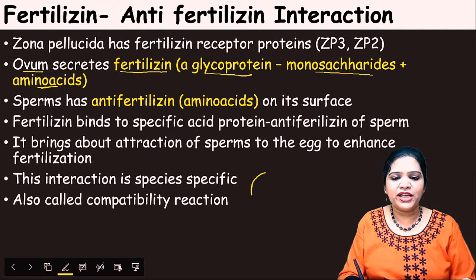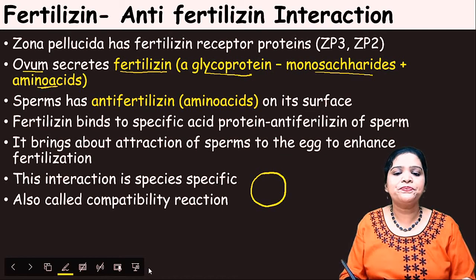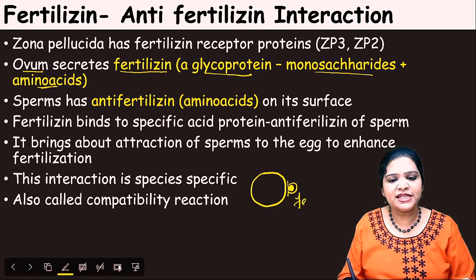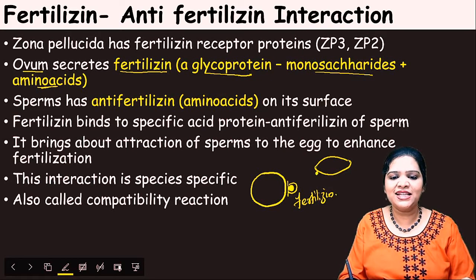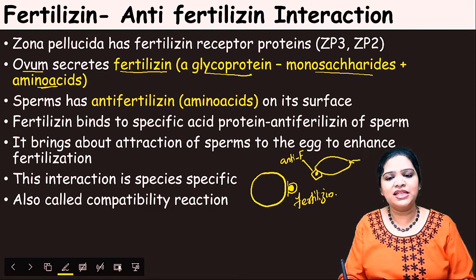So for example, if this is the ovum, the zona pellucida layer has some protein structure. This is called fertilizin. Similarly, whichever sperm is coming, its outer acrosomal region has another substance. This is called anti-fertilizin in the sperm.